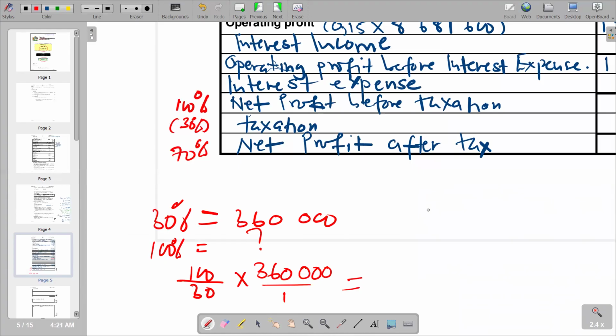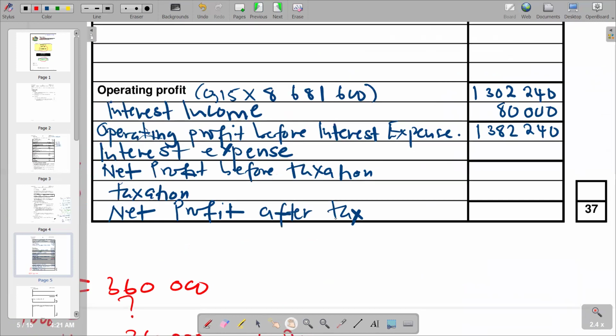You see that the net profit before taxation is 1,200,000. We are supposed to come into it here, and we are saying net profit before interest expense minus our net figure here, which is supposed to be our interest expense, and it's 182,000 is what we have made.